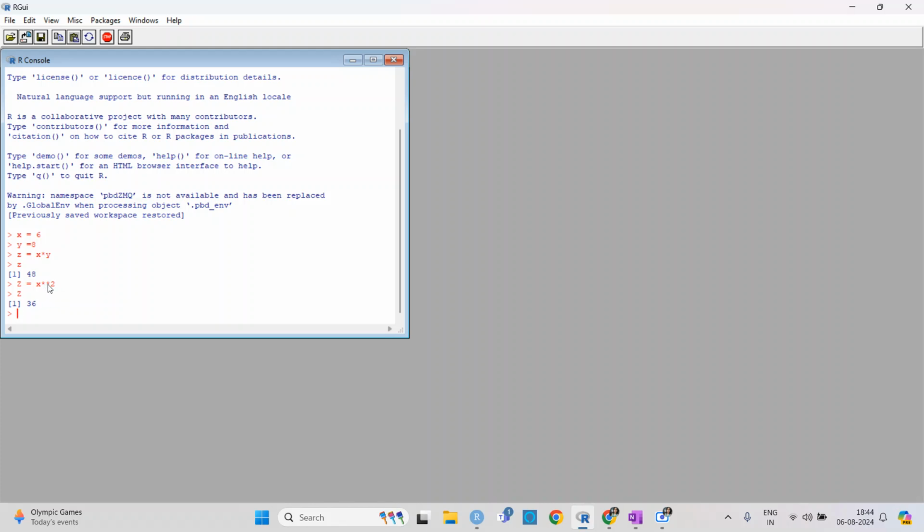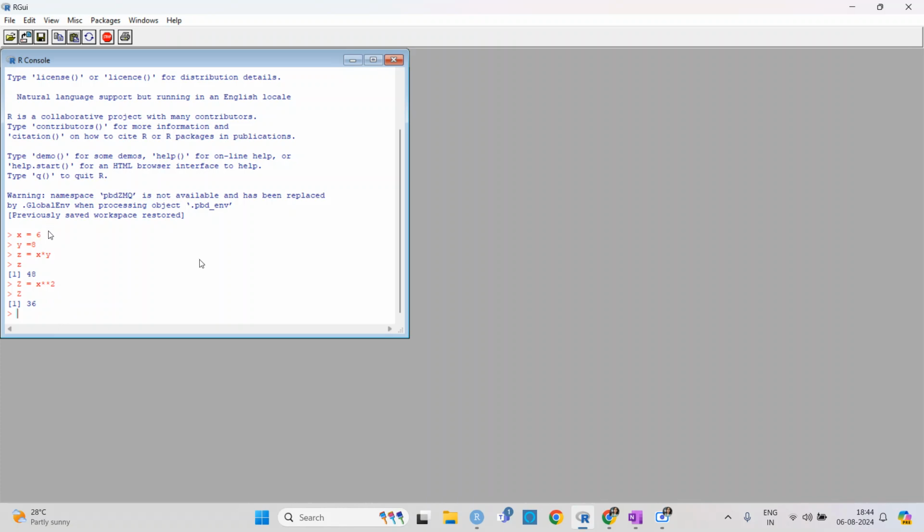So this symbol is used for square, like double star. One star is for multiplication, and double star is for the power basically. So if you put 2 or 1 by 2, it will work like that.